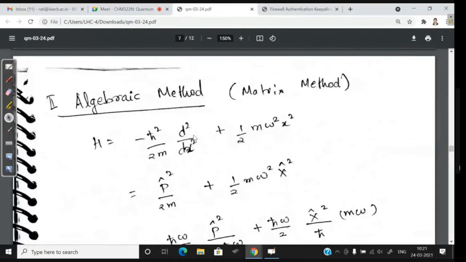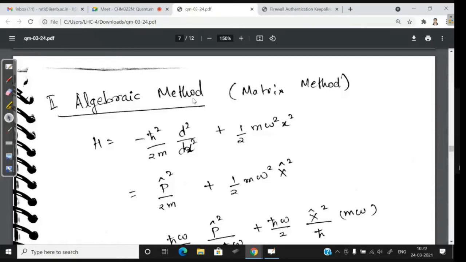So what is the second? Is the first method clear? I've given you the basic steps, and there is finally some complicated wave function that you get at the end. Okay, so that is your first method. So what is the second method?